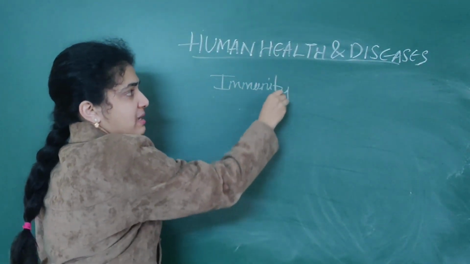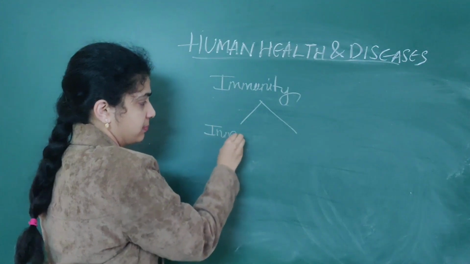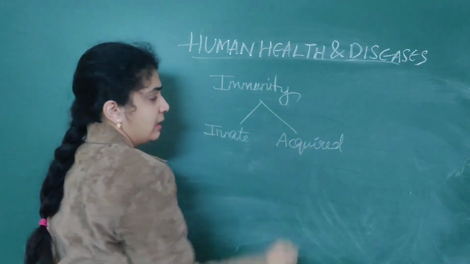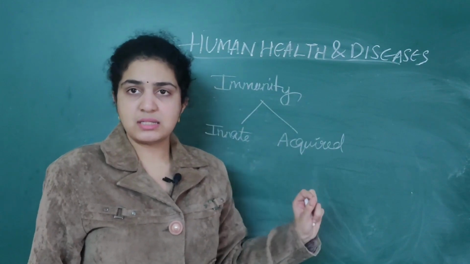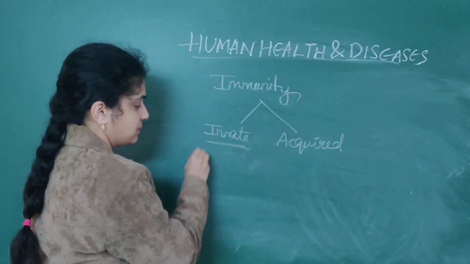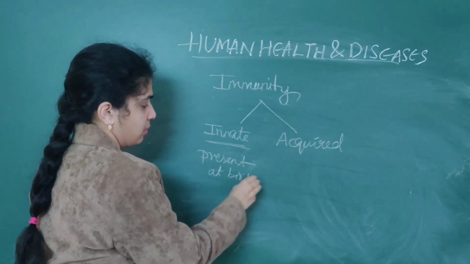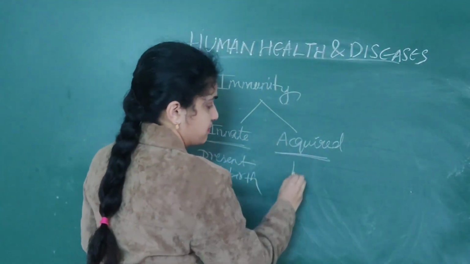So basically there are two types of immunity. The first one is innate immunity, the second one is acquired immunity. Innate immunity is present at birth itself, whereas acquired immunity develops in the later stages.